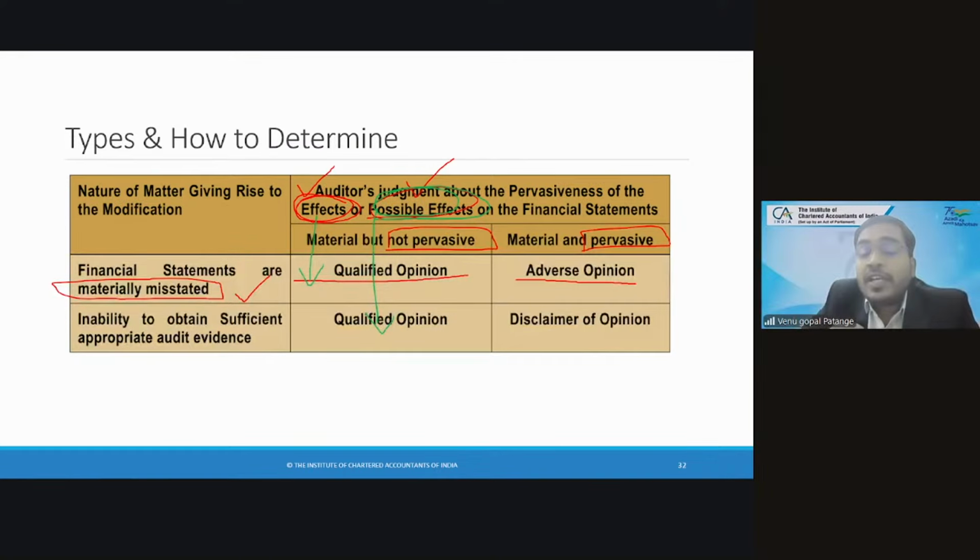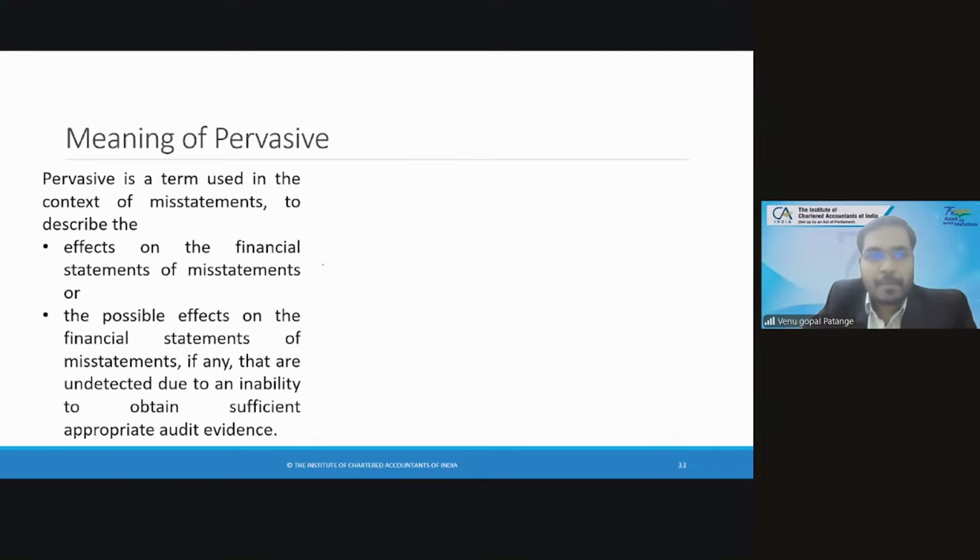So now we will discuss more about pervasiveness. We know what is material. We studied materiality, which affects decisions of users. That we call materiality. But what is pervasiveness?